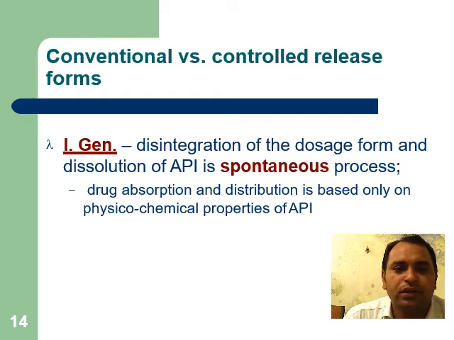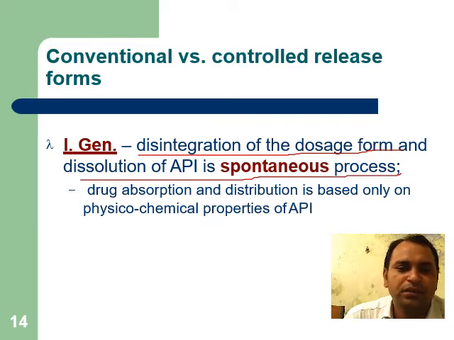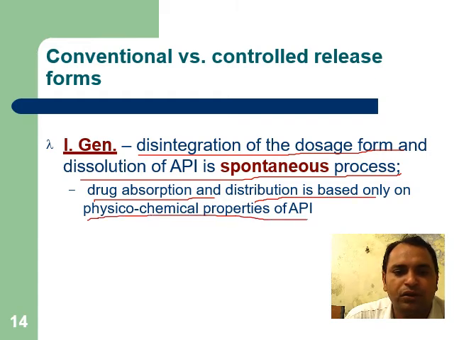Conventional versus controlled release form. First generation: disintegration of the dosage form and dissolution of the API is a spontaneous process, meaning rapid dissolution and rapid absorption. Drug absorption and distribution is based only on the physiochemical properties of the active pharmaceutical ingredient, not on the properties of excipients or other components.